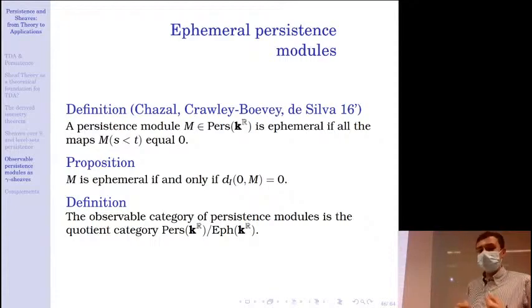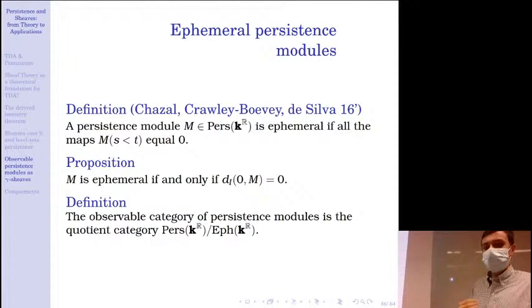For instance, just look at the persistence module which is just k on the point 0 and then 0 elsewhere. It will be at distance 0 from 0, but it's not 0. So the authors defined the notion of ephemeral persistence modules, which are the persistence modules such that all of the internal transition maps are 0.